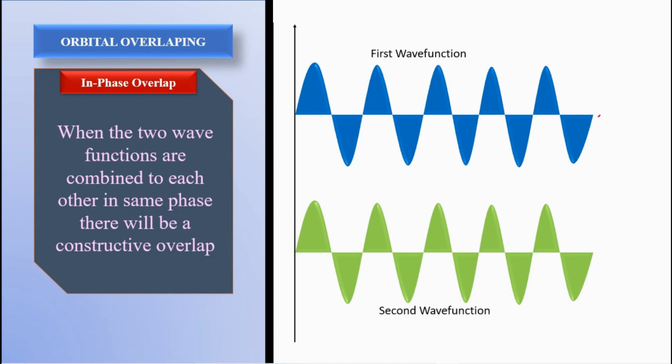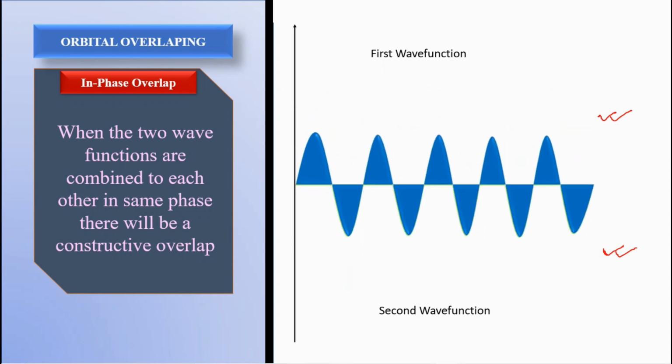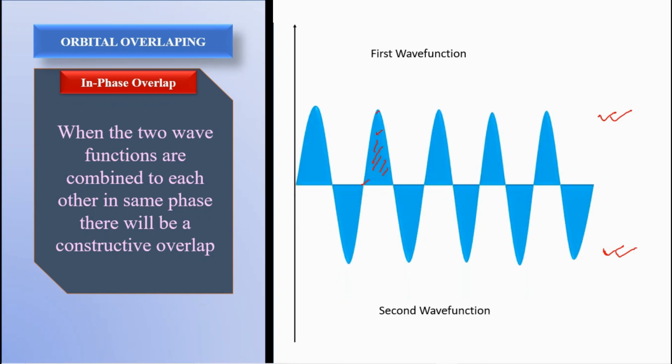Now let's say this is the first wave function, and this is the second wave function. When they are overlapping in the same phase, that means the peak and the trough are matching with each other, then it will be constructive overlap. Then the resulting wave function will be the sum of the two wave functions. I am not going into much detail here.